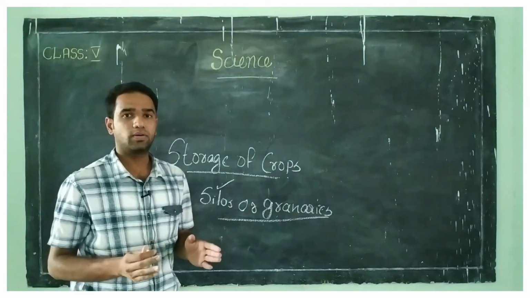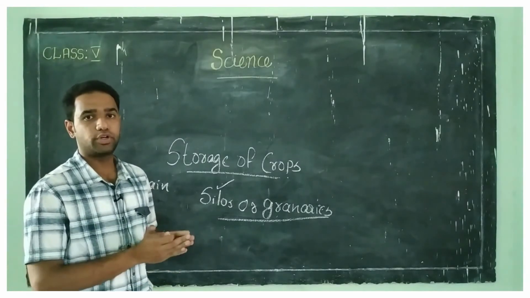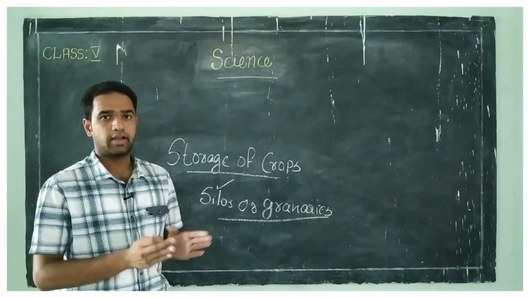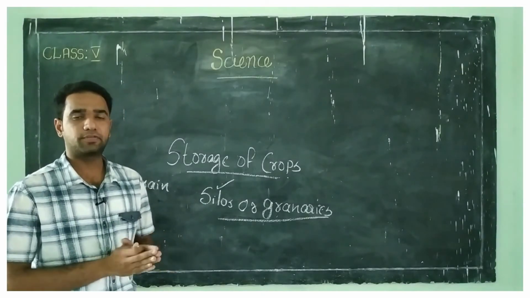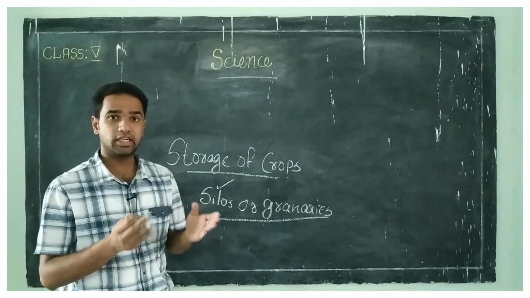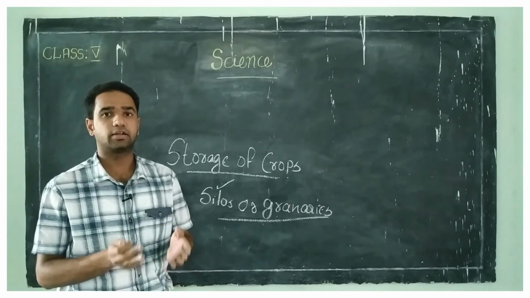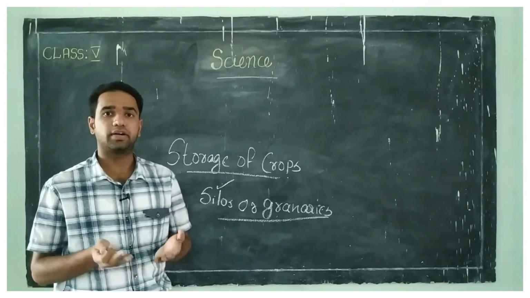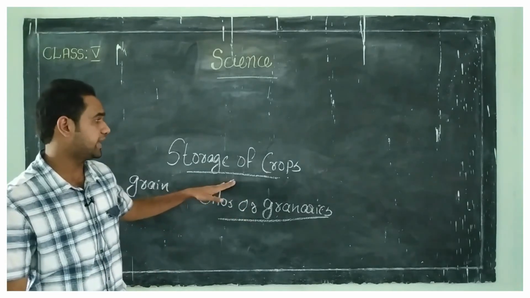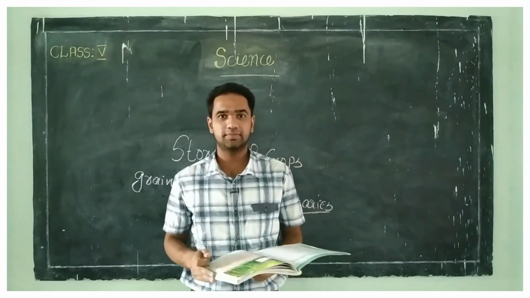So now the first chapter is over. In this module, we discussed crops and the different types of crops, that is kharif crops and rabi crops. Next, healthy crops, the essential requirements to produce a good crop. Then crop protection, use of insecticides, pesticides or fungicides, and the last one is storage of crops. So dear students, our first chapter is over.